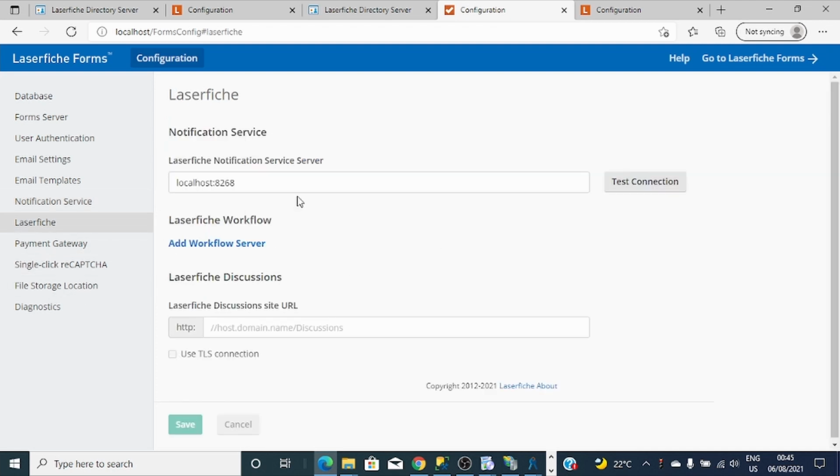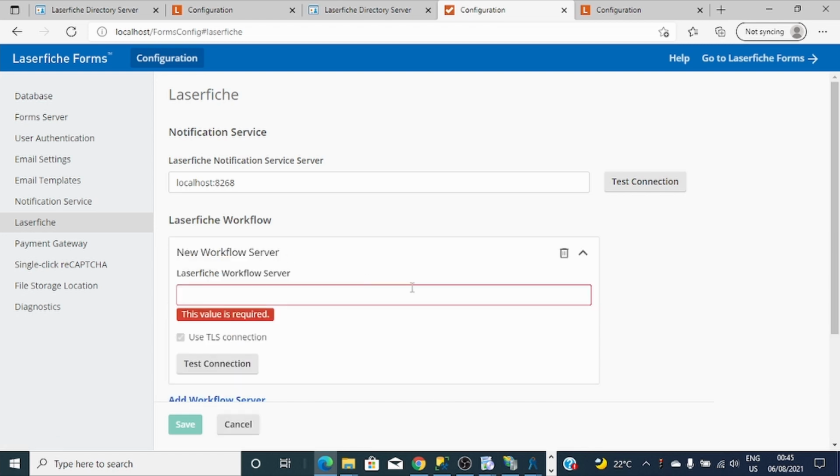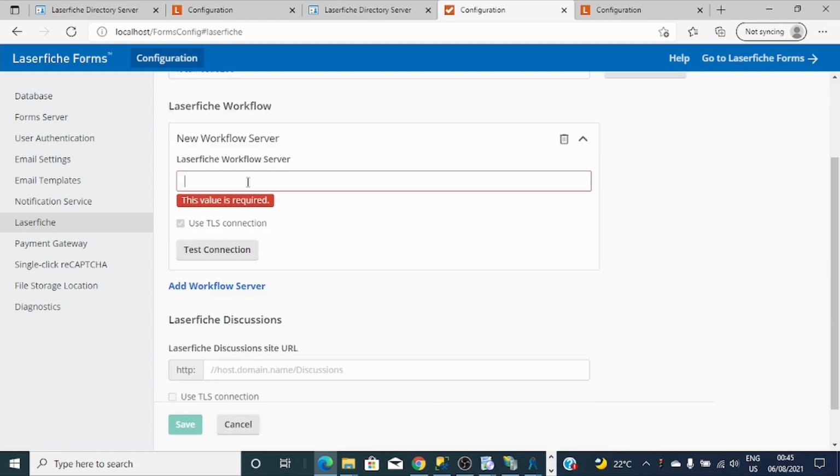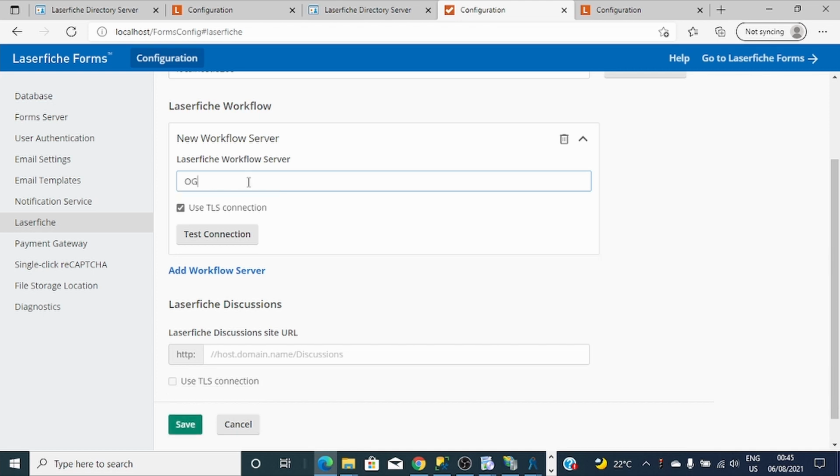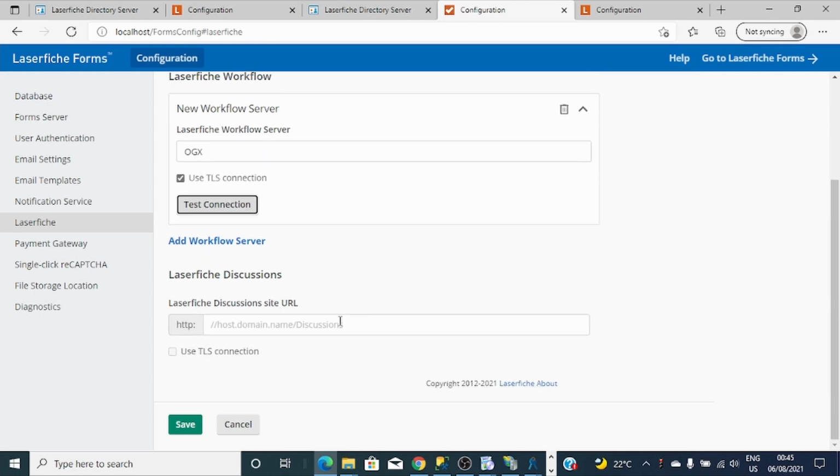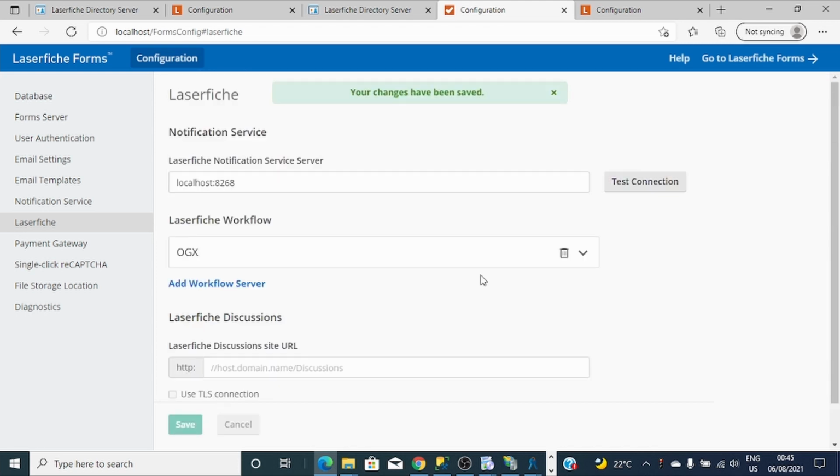And let's go to Laserfiche products. I'll add workflow. Since I already have my workflow, it's good, it's working. I'll save.